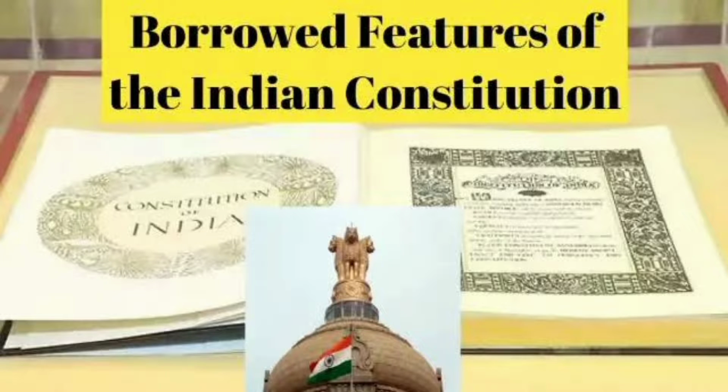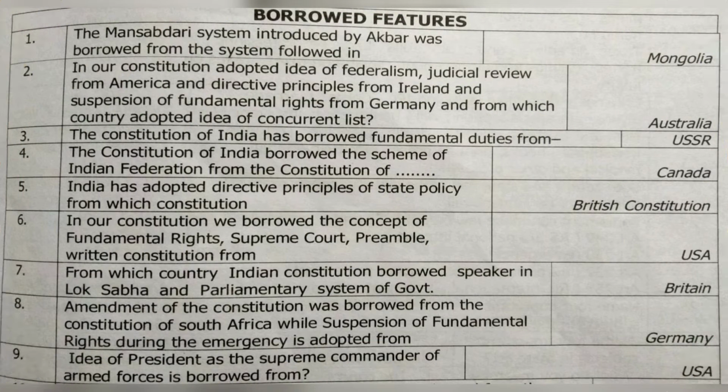Hello friends, let's do some questions of polity on the topic of borrowed features. Number 1. The Mansabdari system introduced by Akbar was borrowed from the system followed in Mongolia. Second, our constitution adopted ideas of federalism and judicial review from America, directive principles from Ireland, and suspension of fundamental rights from Germany.